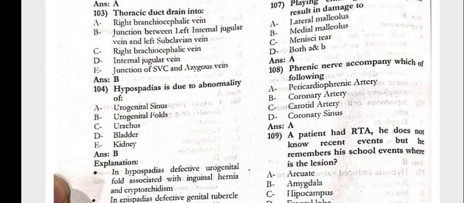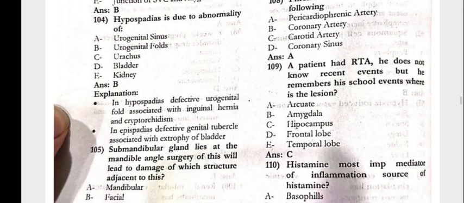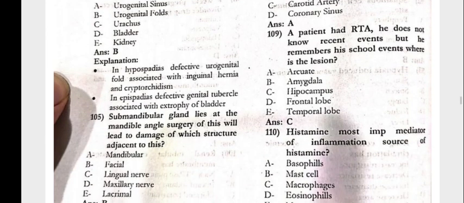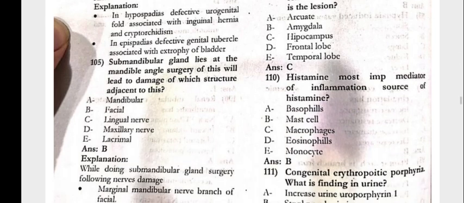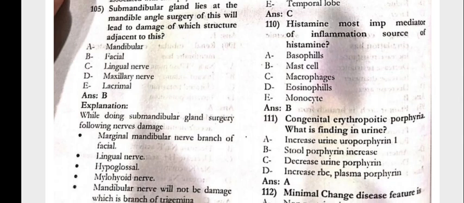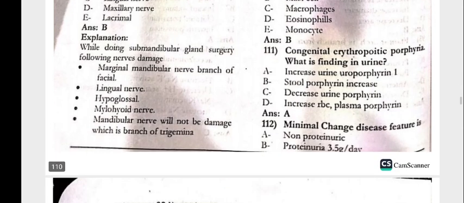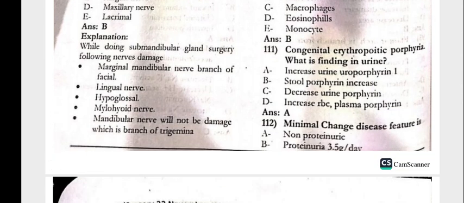The phrenic nerve accompany which of the following? The pericardiophrenic artery. The patient has amnesia, he does not know recent events but he remembers his school events. Where is the lesion? That is the hippocampus. Histamine, most important mediator of inflammation, source of the histamine, that is the mast cell. The congenital erythropoietic porphyria, what is the finding in the urine?